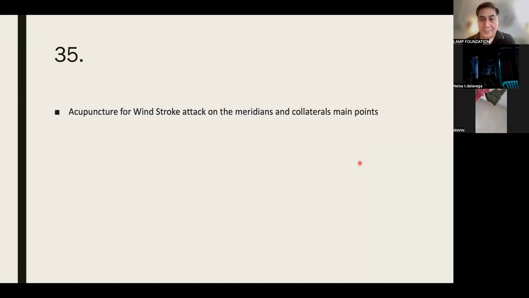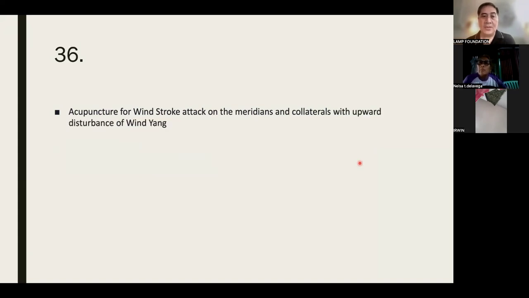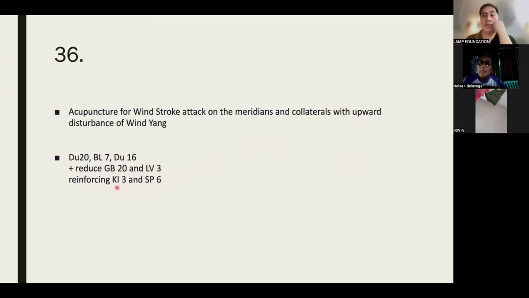Main points sa wind stroke attack on the meridians and collaterals. Very easy. Du 20, Bladder 7, Du 16, LI 15, LI 11, Sanjiao 5, LI 4, GB 30, GB 34, Stomach 36, and Stomach 41. Very good. What about if the pattern is upward disturbance of wind yang? Du 20, Bladder 7, Du 16, GB 20, Liver 3, Kidney 3, Spleen 6.